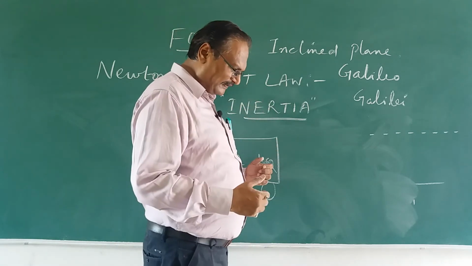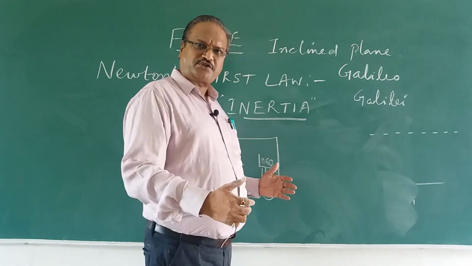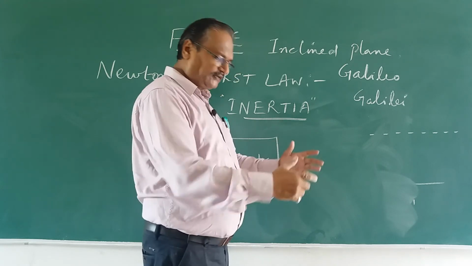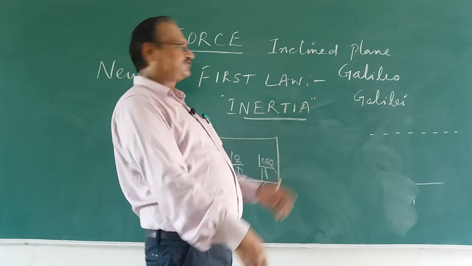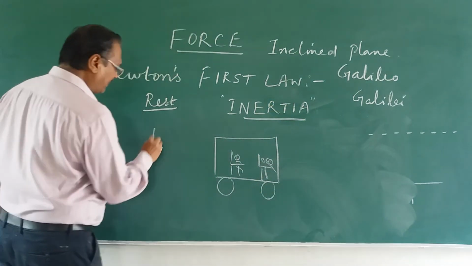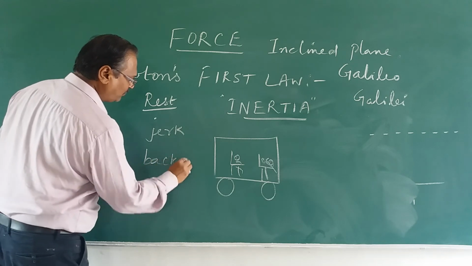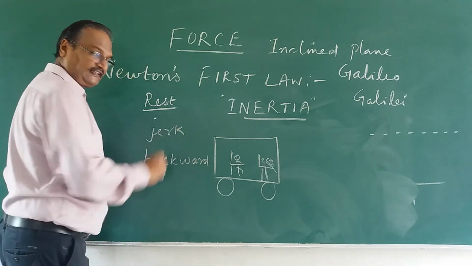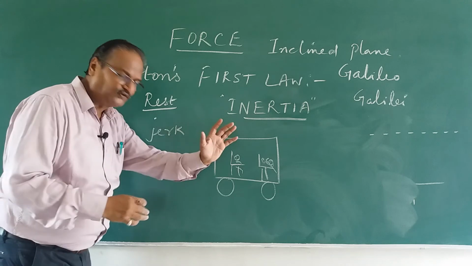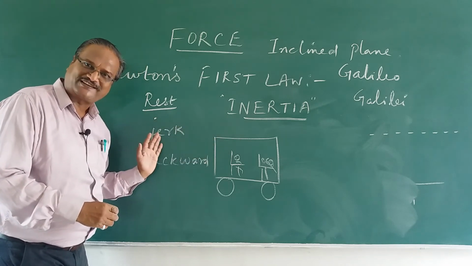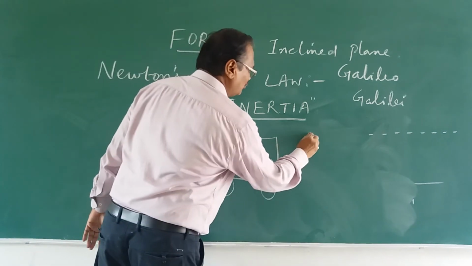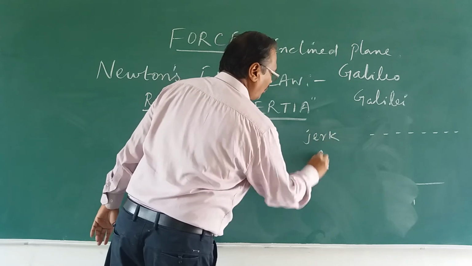If you are sitting in the bus and the bus is stationary in the bus stand, and suddenly it moves, we will jerk backward. This is because the body is at rest, and when suddenly you are moving, the body wants to stay at rest. But in the other case you will jerk forward.